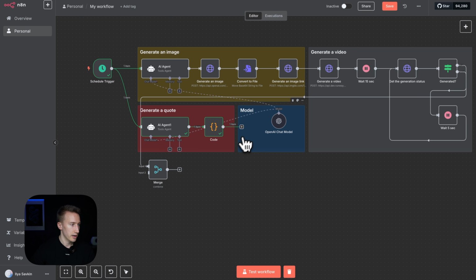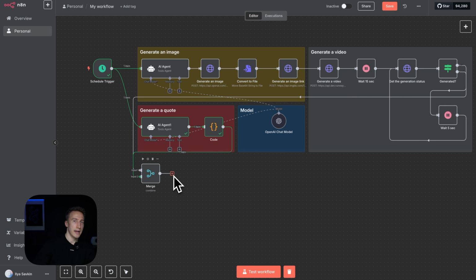Connected, nice, and quote. Let's put it to the second input. So now we have this result merged, and now we have it as one output. It should contain quote plus the video. So what we do next is that we need an HTTP request to send this result to Creatomate. Creatomate will manufacture a video for us, and then we get this video and send it to Blotato to post